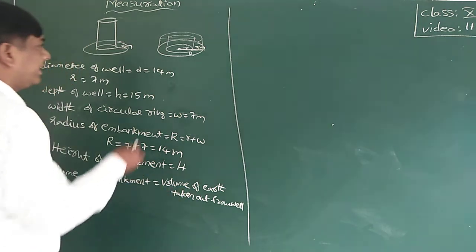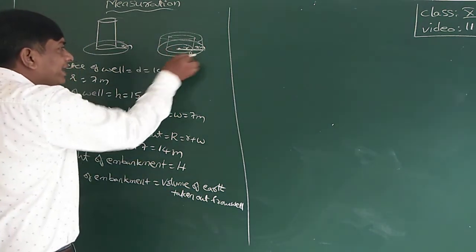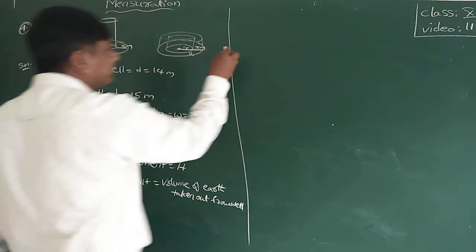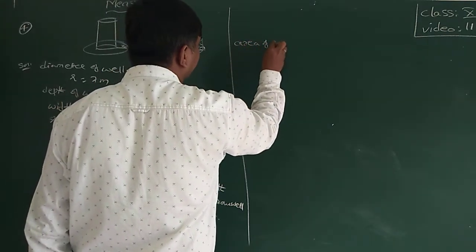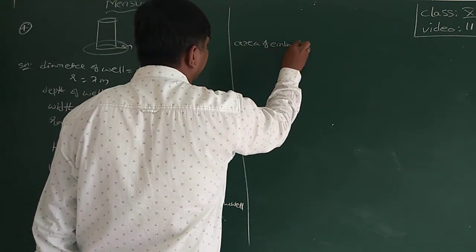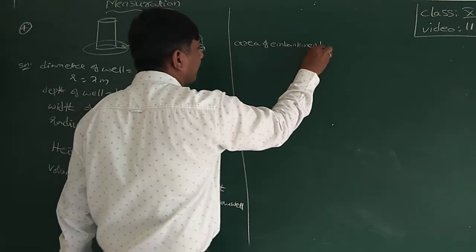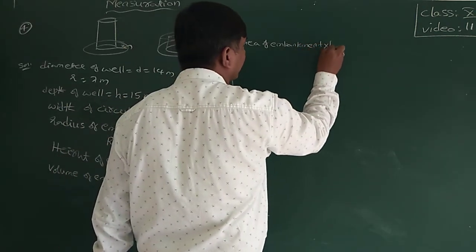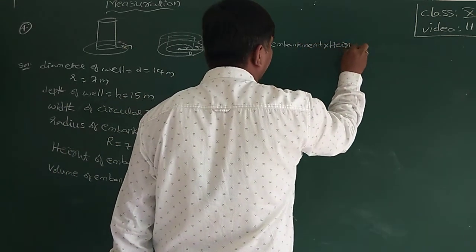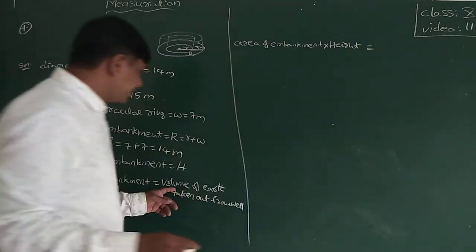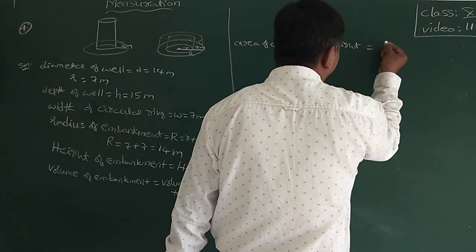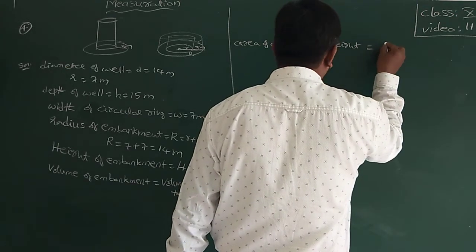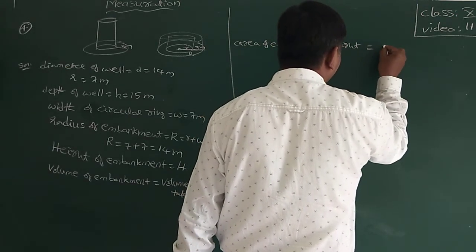Volume of embankment is area of the embankment into height. Volume of earth taken out from the well is nothing but the cylinder formula, volume of a cylinder.